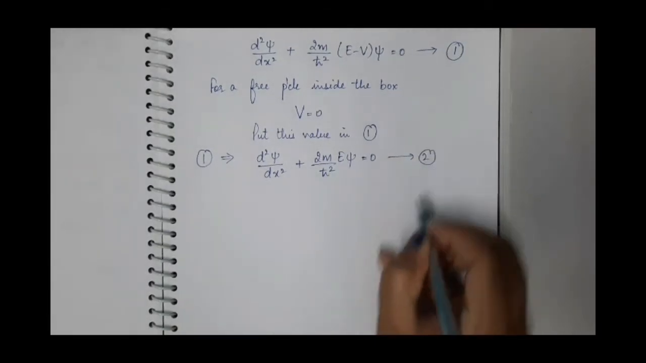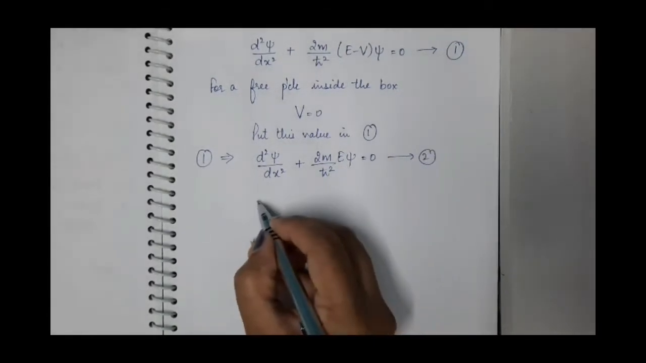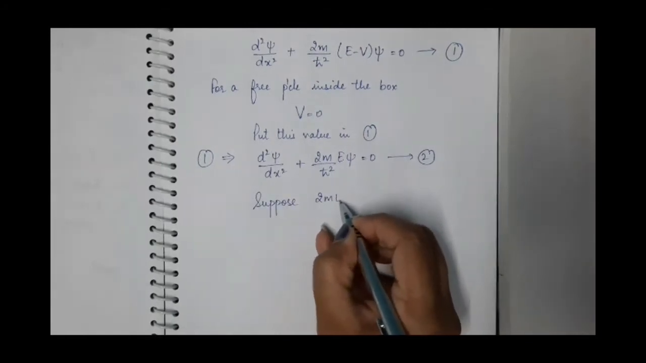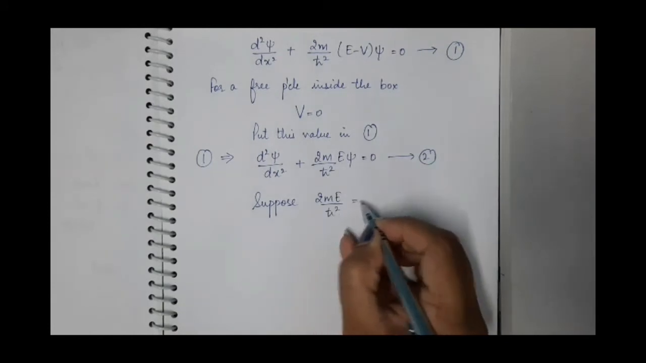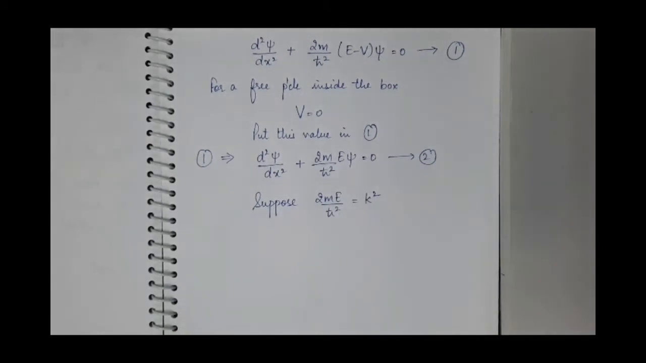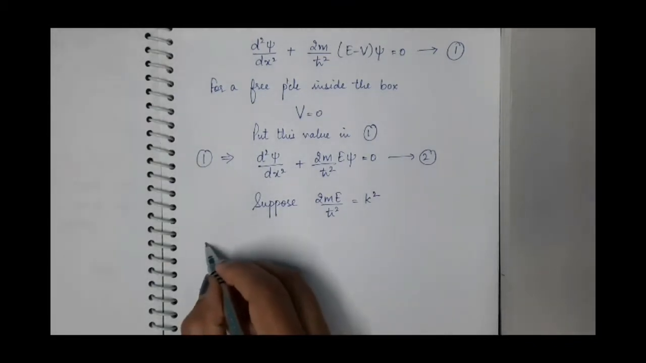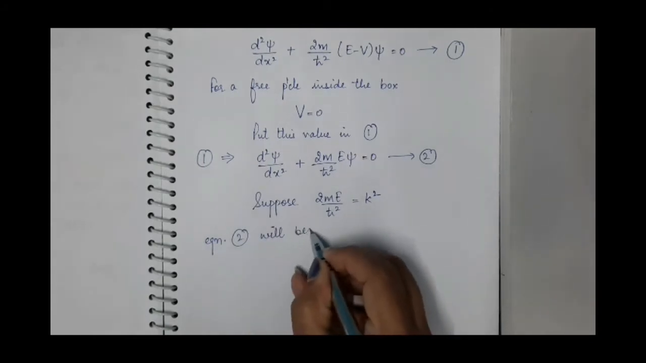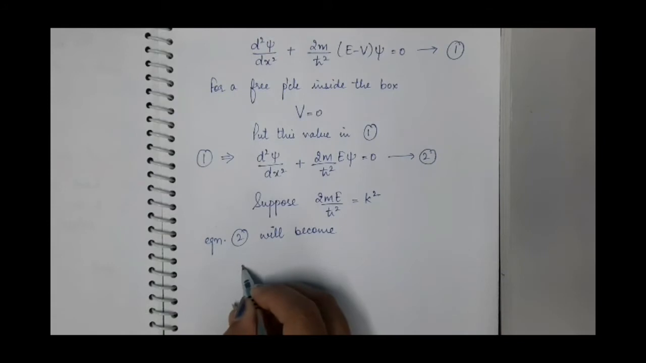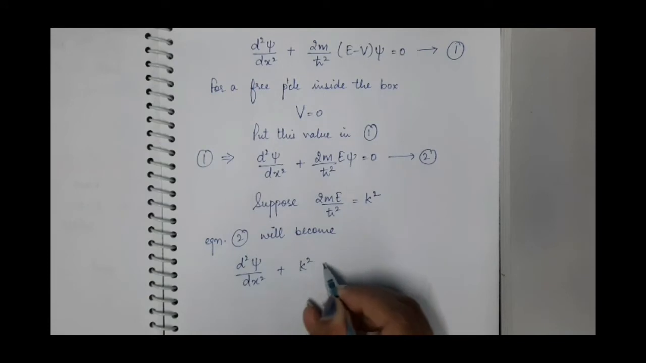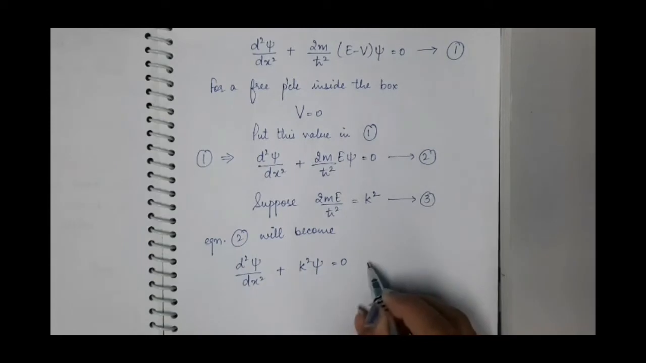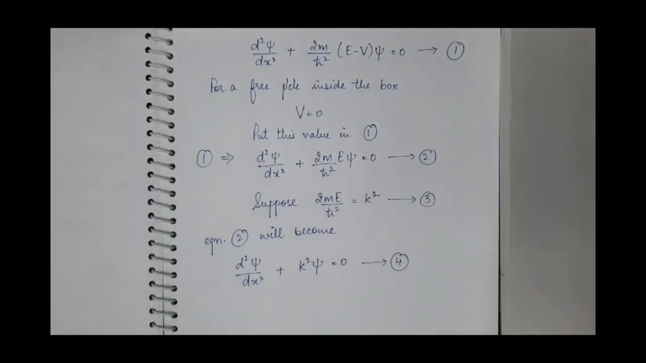Suppose this as equation 2, and now suppose that this 2mE by h cut square is equal to k square. Then our equation 2 will become d square psi by dx square plus k square psi is equal to 0. And suppose this as equation 3rd and this one is equation 4th. Now solve this equation.